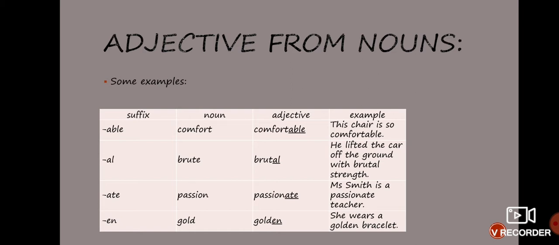Adjectives from nouns. Some examples: comfort plus able will become comfortable, and the example is this chair is so comfortable. Brute plus al will become brutal, he lifted the car off the ground with brutal strength. Passion plus ate will become passionate, and the example is Miss Smith is a passionate teacher. Gold plus en will become golden, and the example is she wears a golden bracelet.